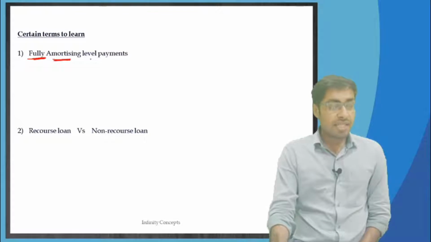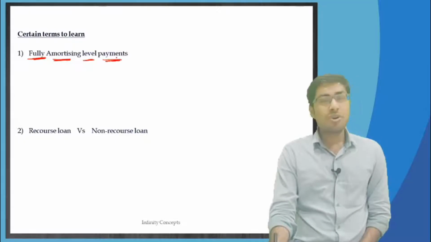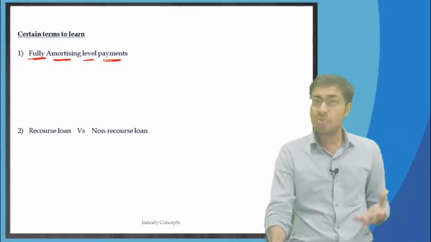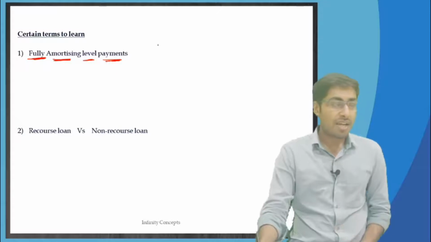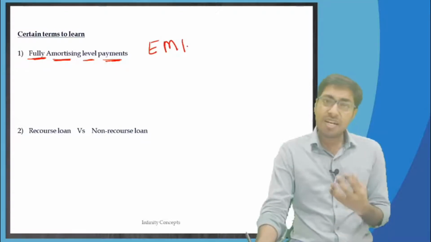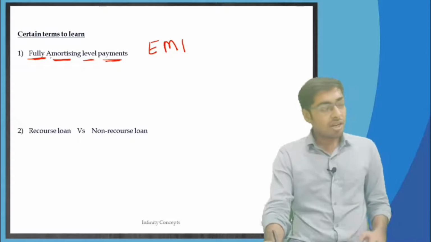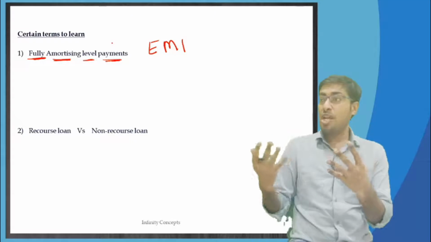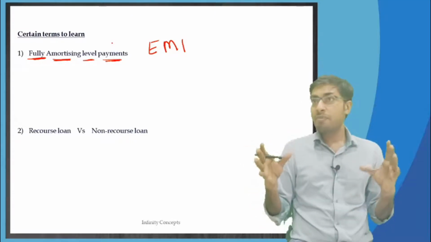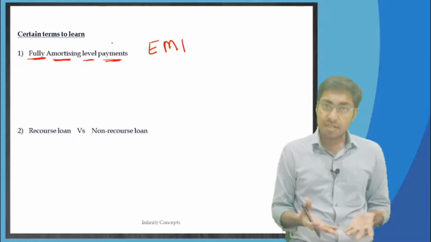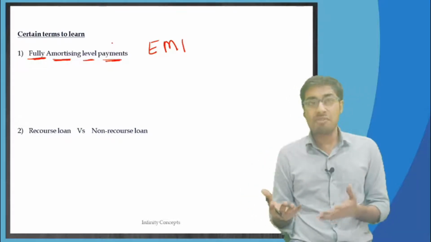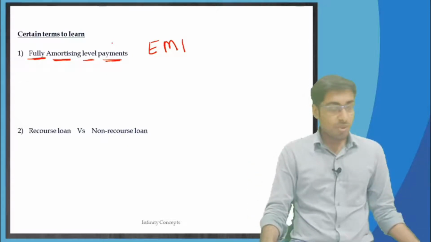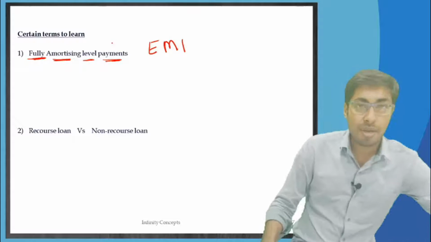Fully amortizing level payments. Now, what do we call this in our day-to-day language? You will immediately understand. EMI, equated monthly installments. This is nothing but your fully amortizing level payments. But if you use these words in board meetings, like this is a fully amortizing level payment, then few of them will not understand, and only the few who understand will feel, wow, he has such nice knowledge about finance, right? So this is what your fully amortizing level payments are.